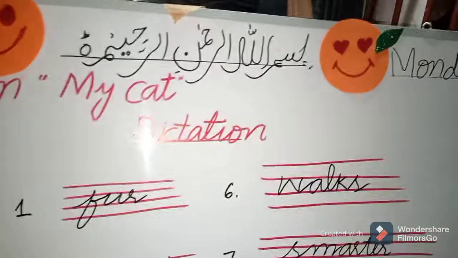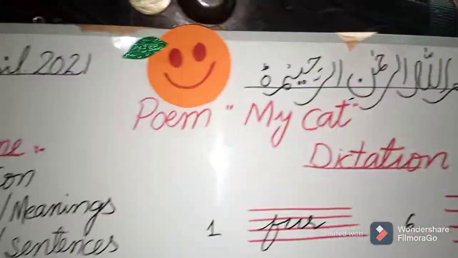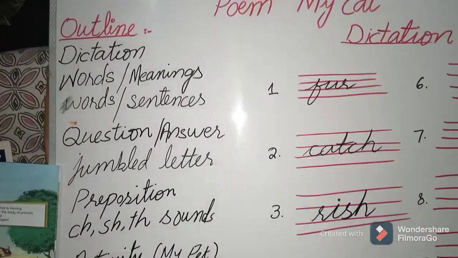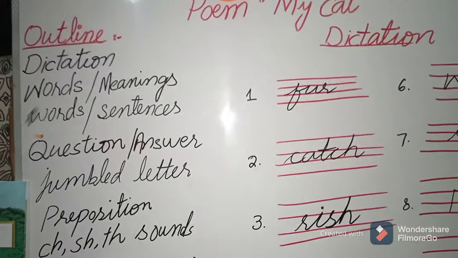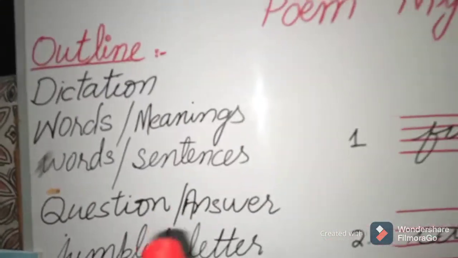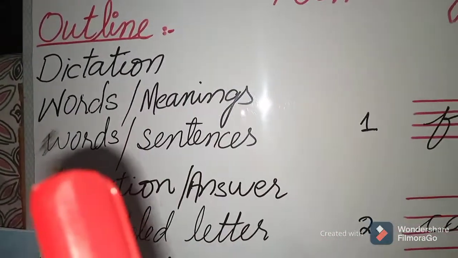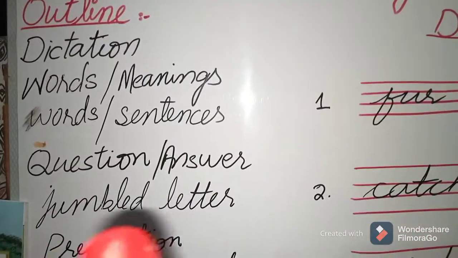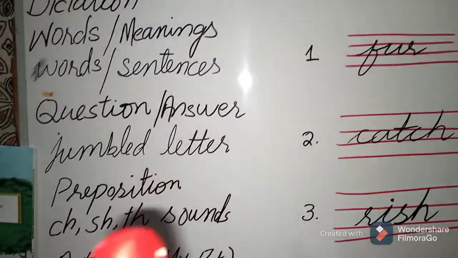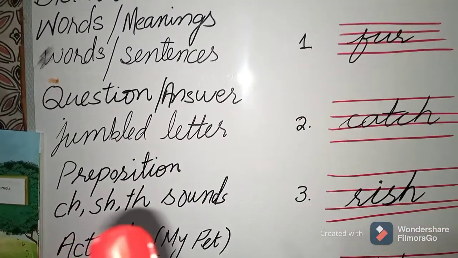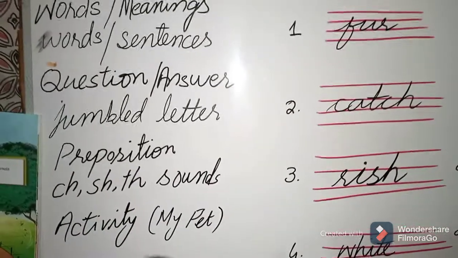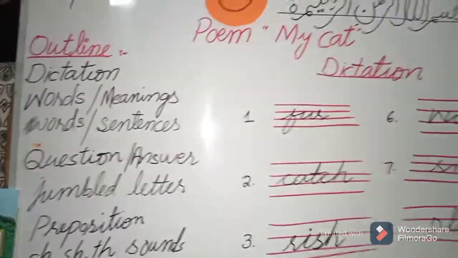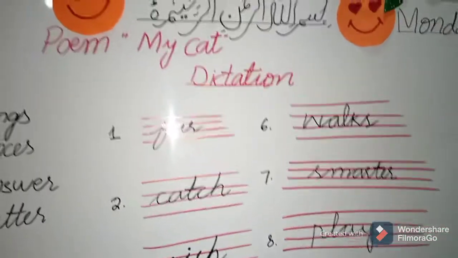Well students, first of all mention the day and date. After this you will write the outline of this chapter. Outline means that in this poem you will learn about dictation words, word meanings, word sentences, question answers, jumble letters, prepositions, ch, sh, th sounds and an activity about my favorite pet. Got it? Now students, we are going to read about dictation words.